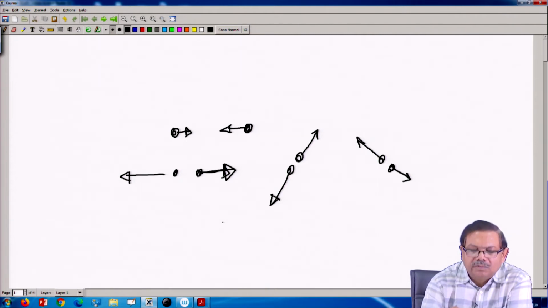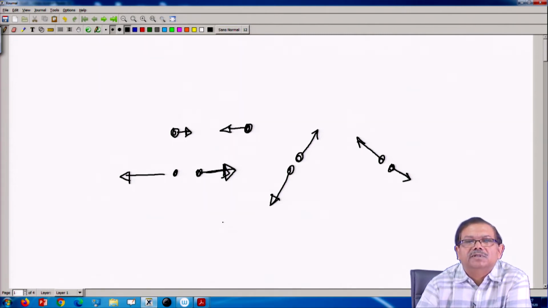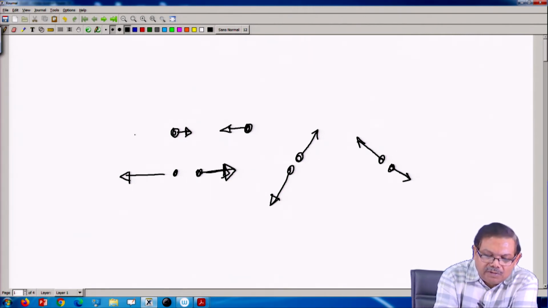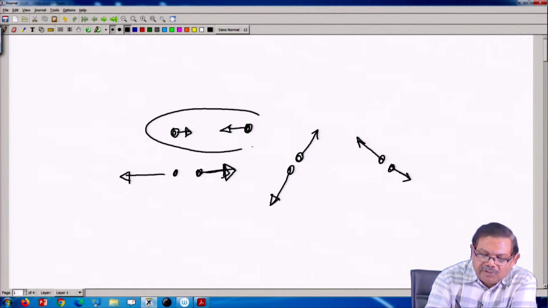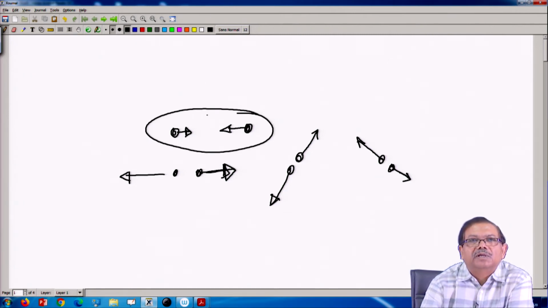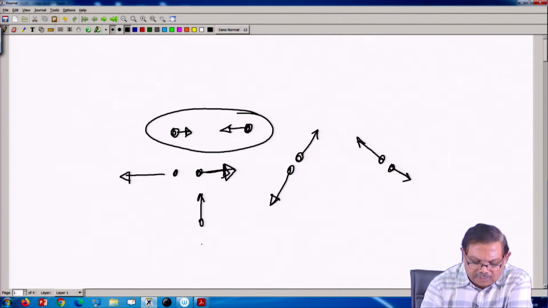So, if this collision is observed several times, the incoming direction always remains fixed, but after collision there would be results in all possible directions.